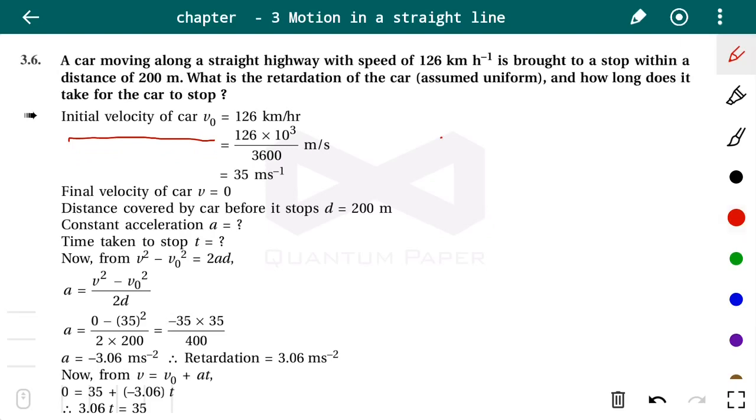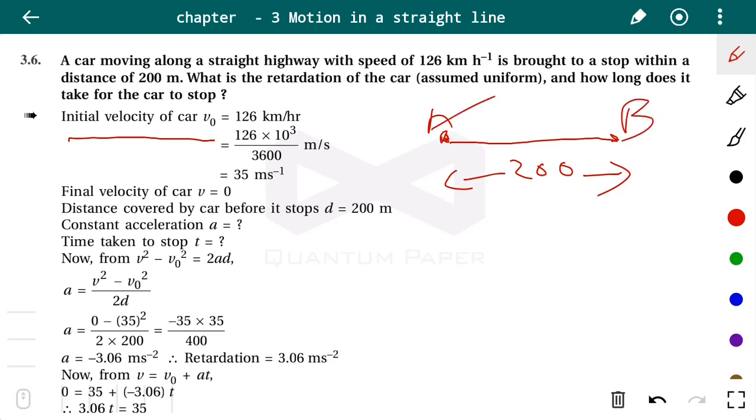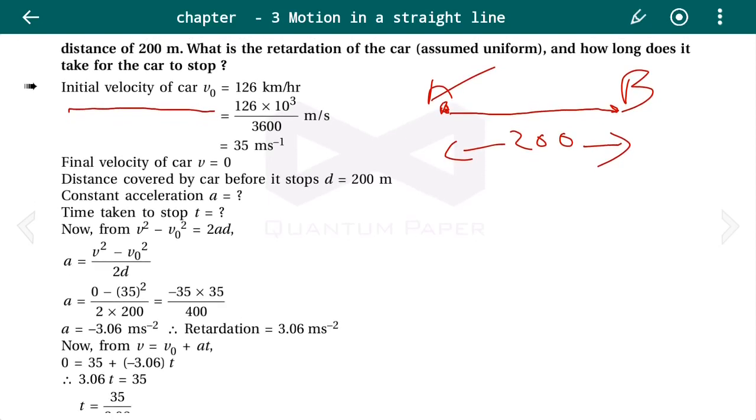So let us say a car started its motion from this point and it stops at this point by covering the distance of 200 meter. So when it stops, its final velocity will be 0, right? Because when it stops it is not in motion, and so velocity will be 0. So final velocity of car V equals 0. Distance covered by the car before it stops is 200 meter. So let us denote it as D equals 200 meter.